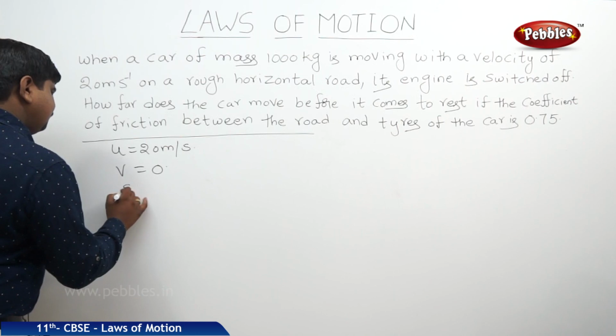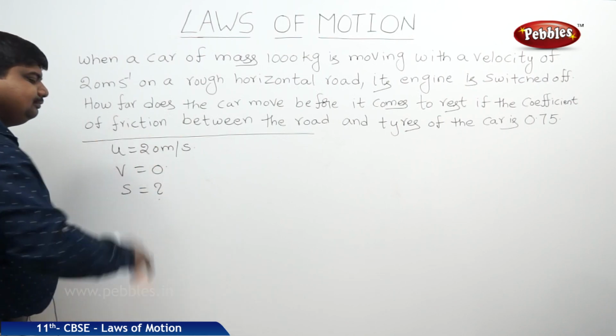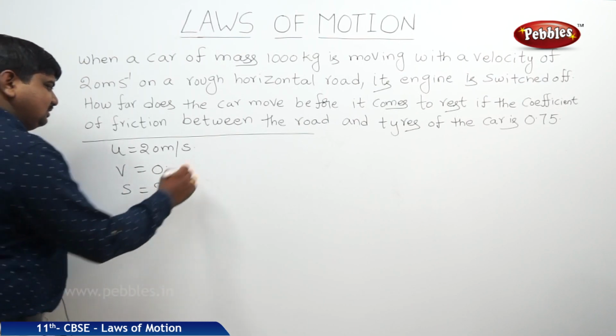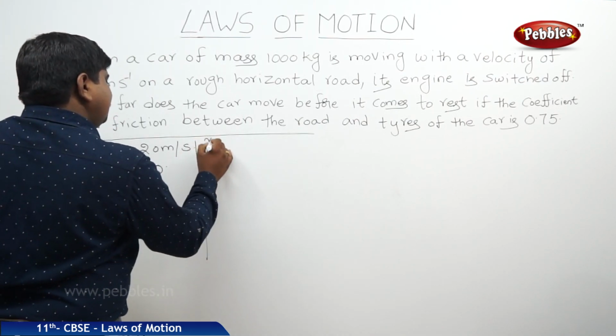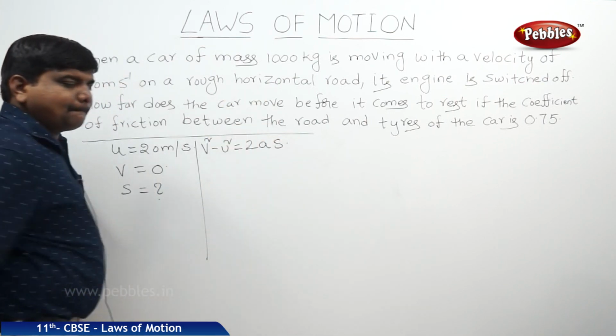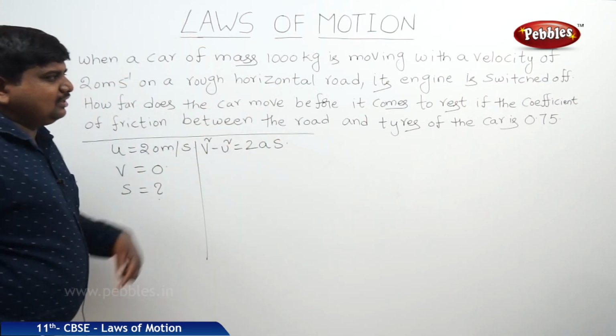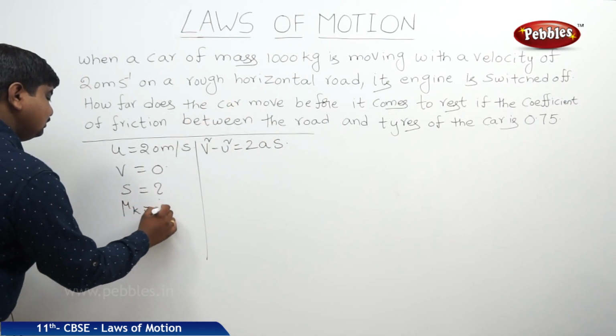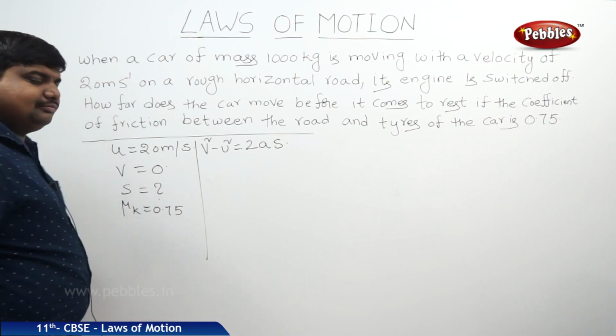So the distance we should find out. The kinematic relation of motion between these three is v square minus u square is equal to 2as. And the kinetic frictional coefficient mu k is equal to 0.75.